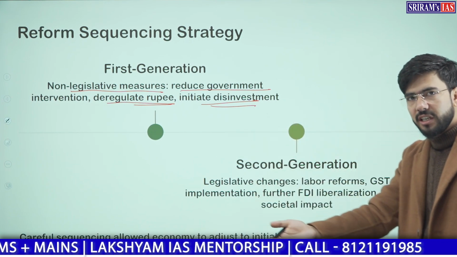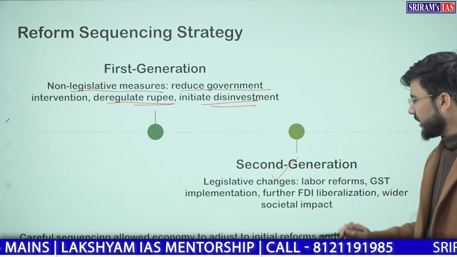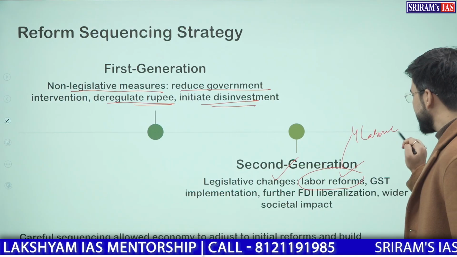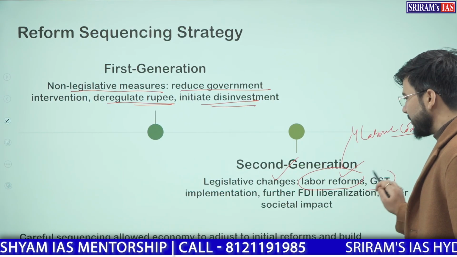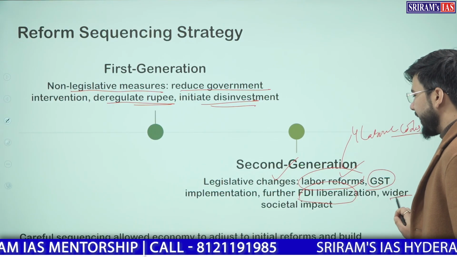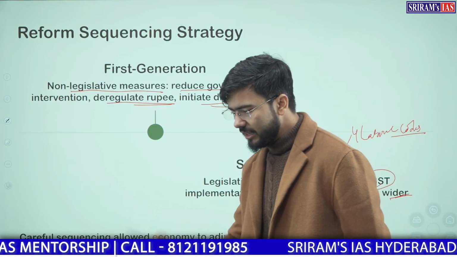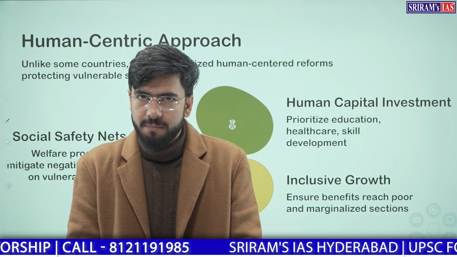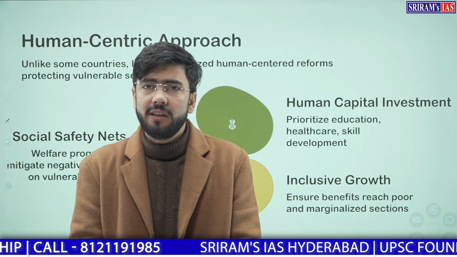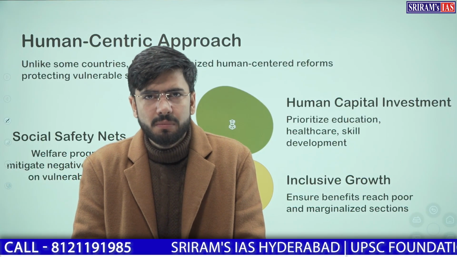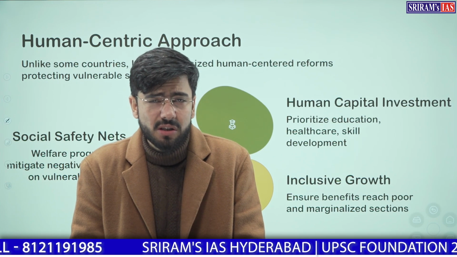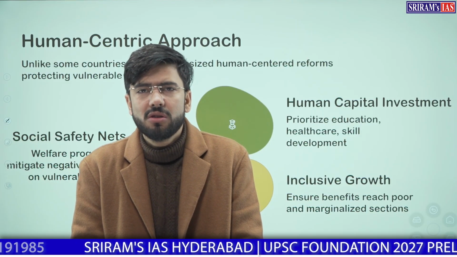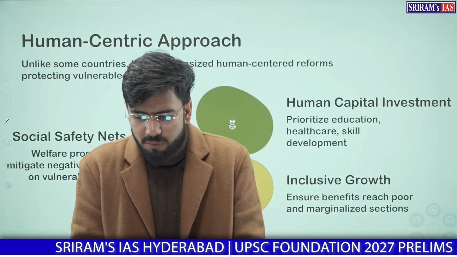But the second generation reforms brought in legislative changes, like we brought in labor reforms, 4 labor codes, GST was implemented, FDI was liberalized, wider social impact was created. This careful implementation of reforms led to the development in India and growth, and whatever we have achieved till now, whether that is having $4 trillion of GDP or having billions of dollars in Forex or having per capita income of 2.2 lakh rupees, everything has been achieved only because of these reforms and implementation of the policies and plans